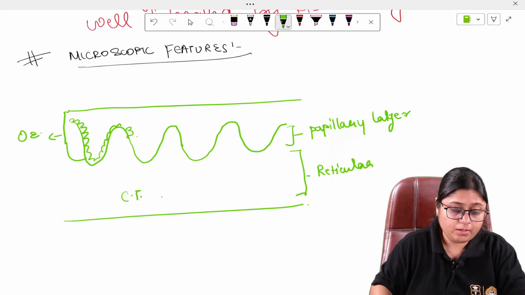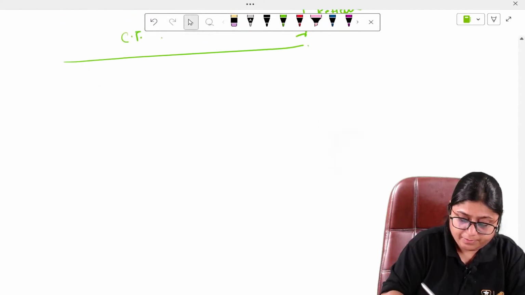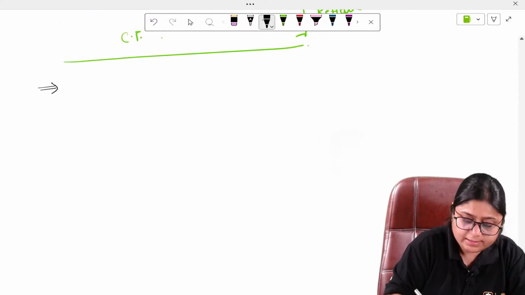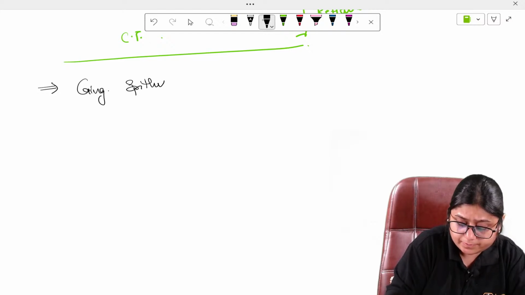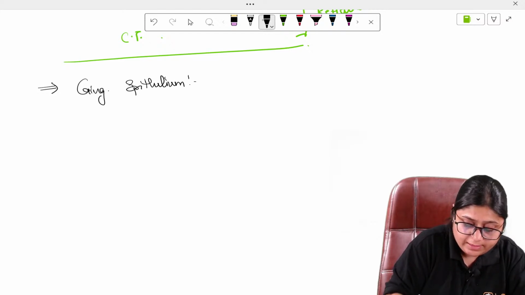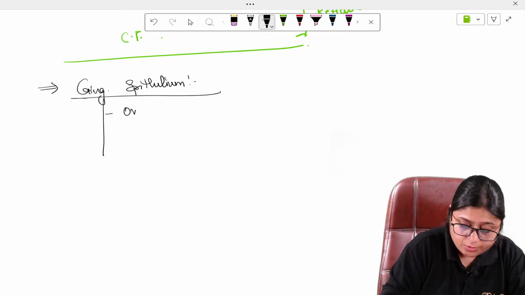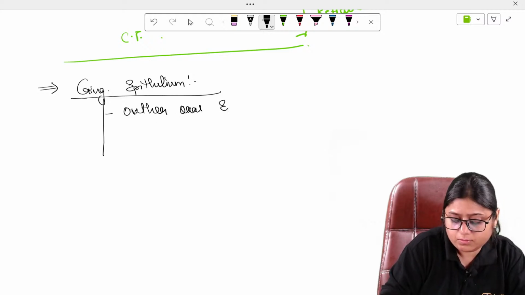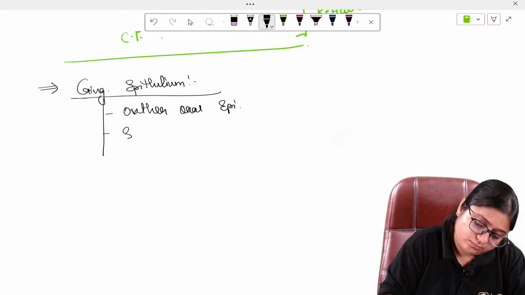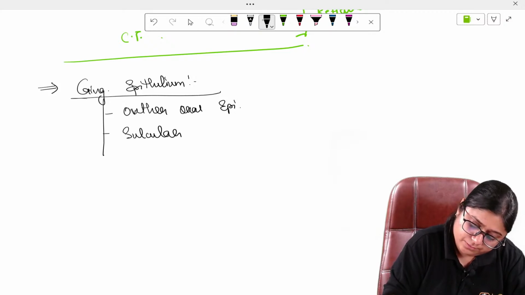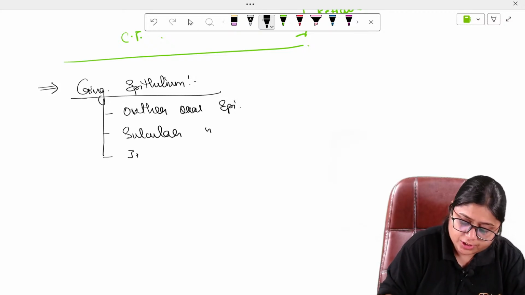Now first let us study the gingival epithelium. This gingival epithelium is of three types: outer oral epithelium, sulcular epithelium, and junctional epithelium.